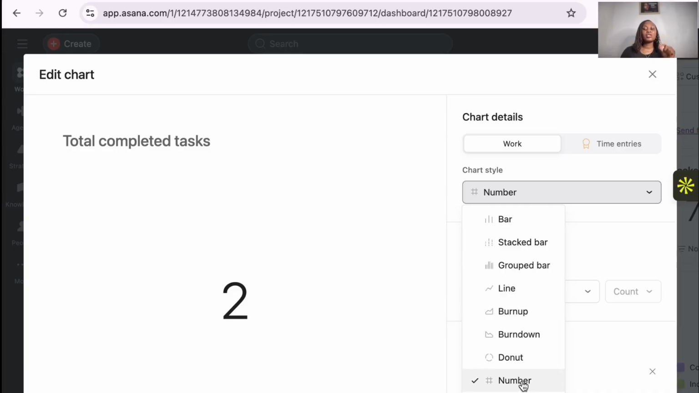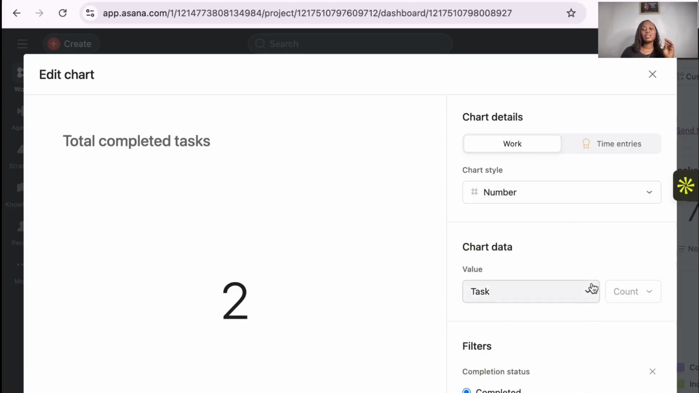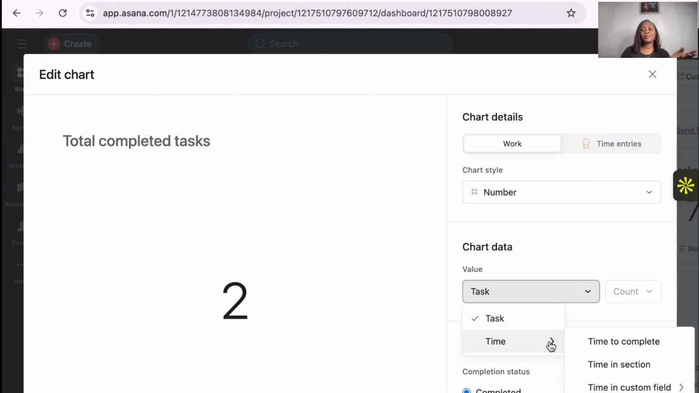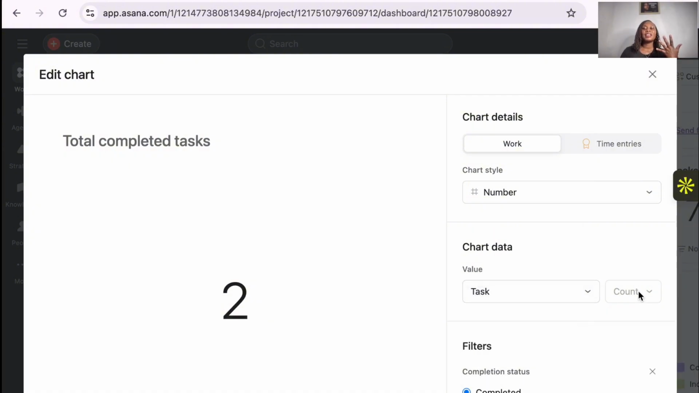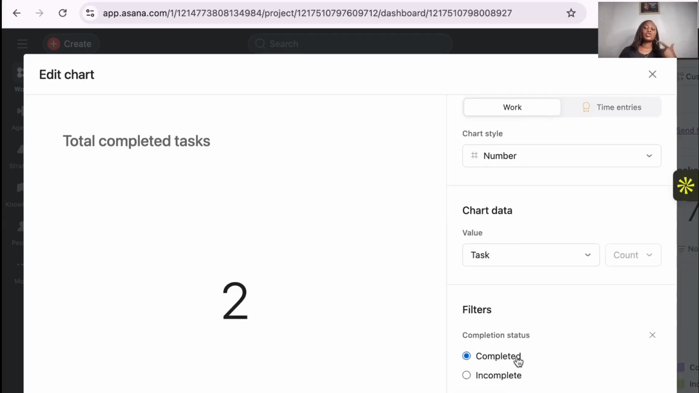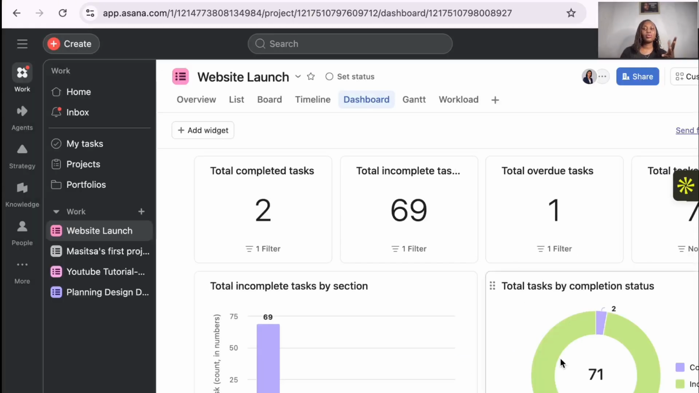So for mine, I've chosen number, and the number is going to be the one that is showing. You can put either a task or a time, depending: time to complete, time in section, time in custom field. Then you can choose whether you want to see it completed or incomplete, depending on what you do. Create this chart here, then save, according to you, whatever you want.